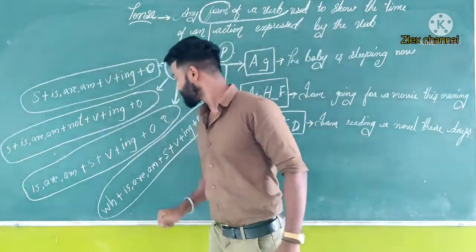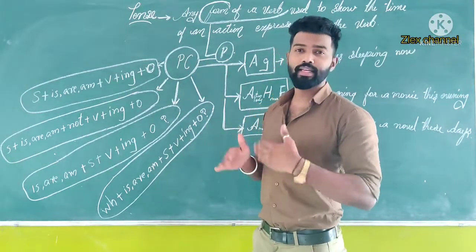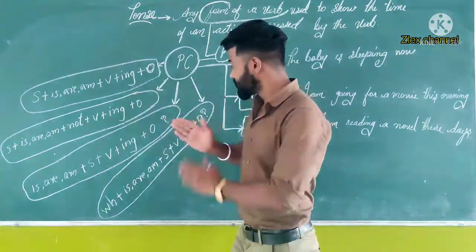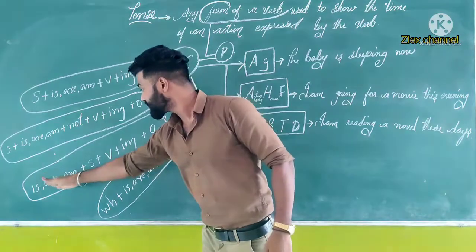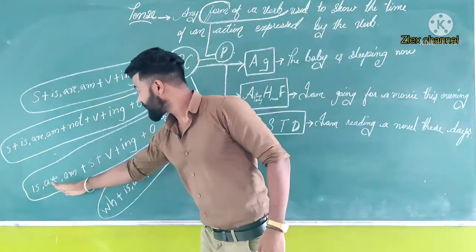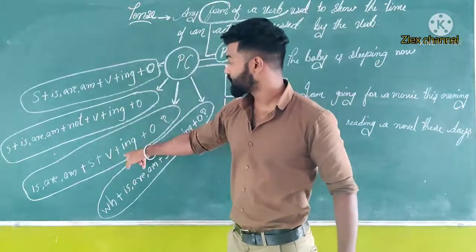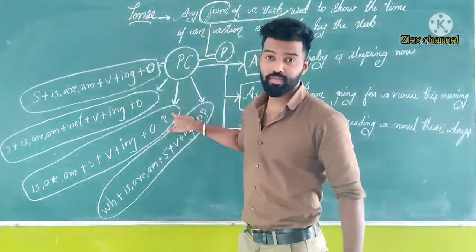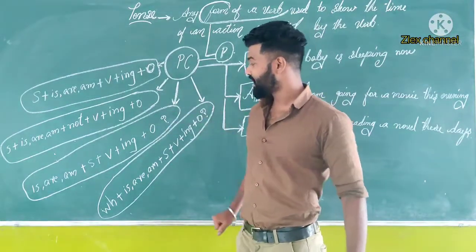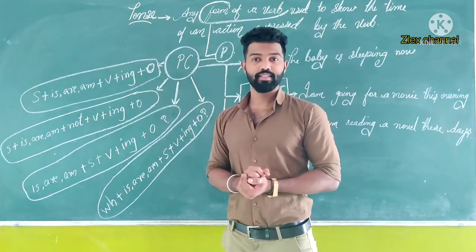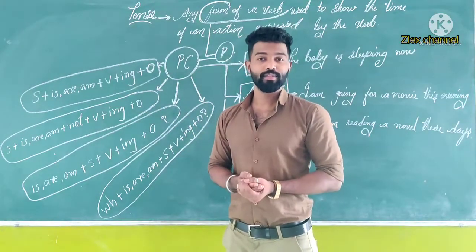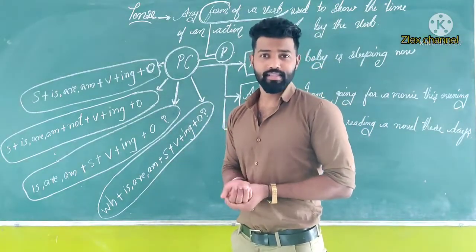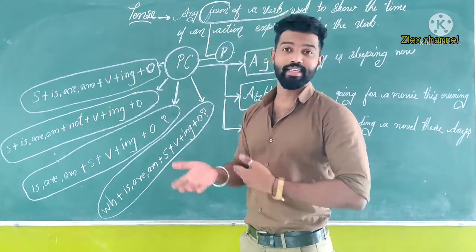Right? Third, yes or no question. We already studied in simple present. Yes or no question, WH questions. So here also we are studying like that. The formula is are plus subject plus verb plus ing plus object and question mark. So are you going to market? Are you reading a book? So these are the yes or no questions. So no, I am not reading. Yes, I am reading. So like that we answer yes or no questions.